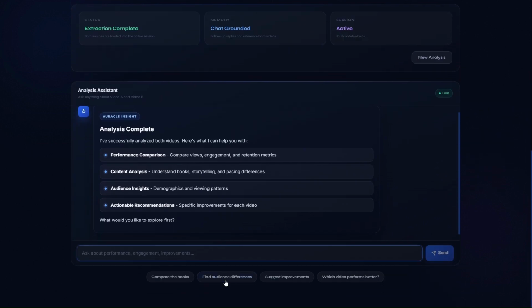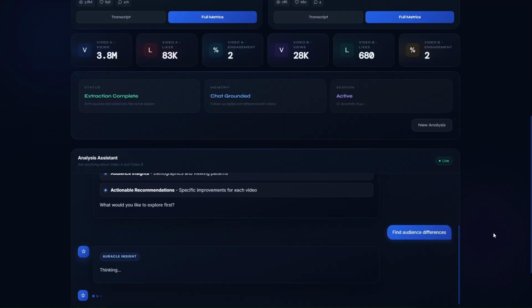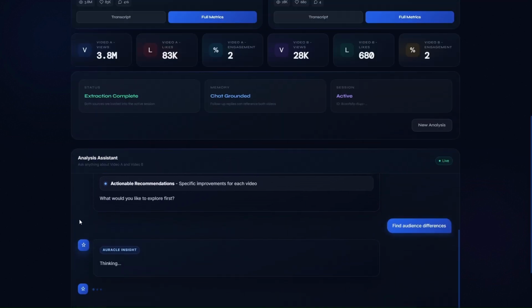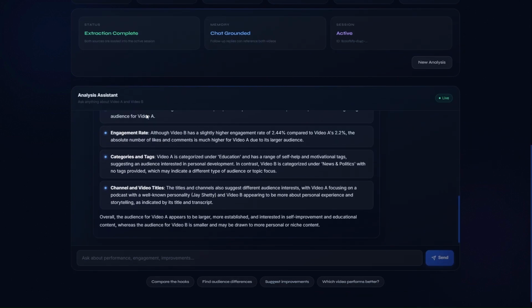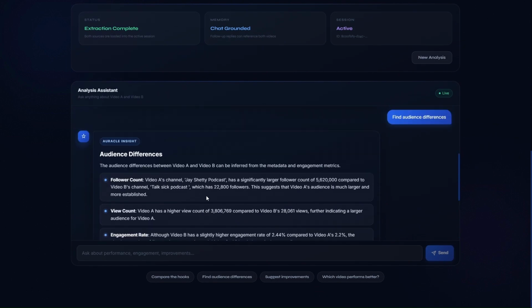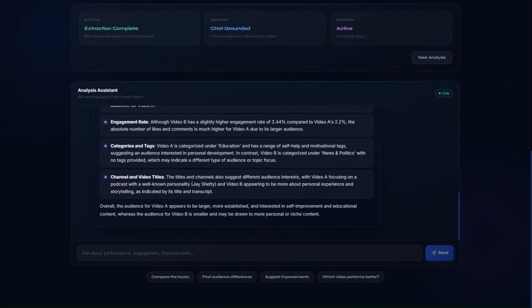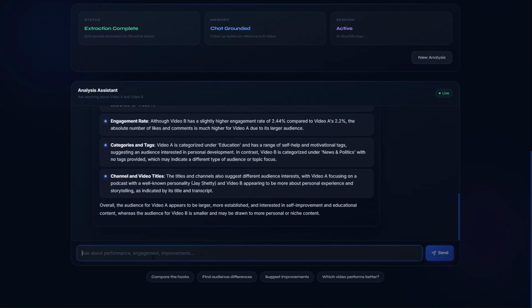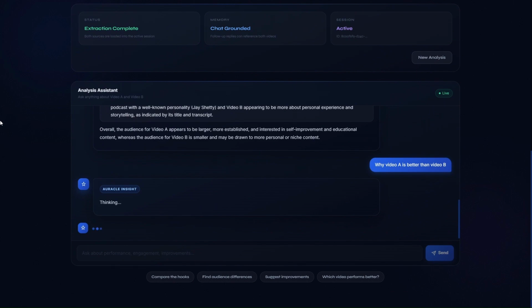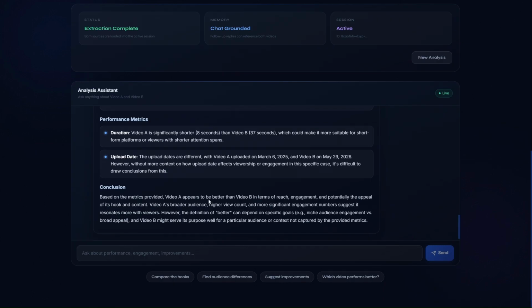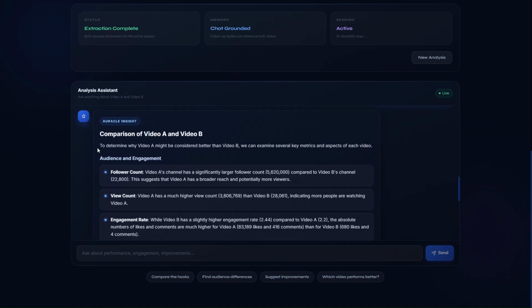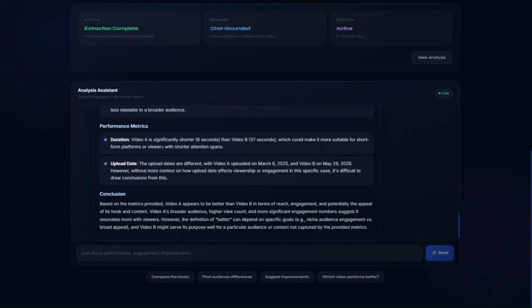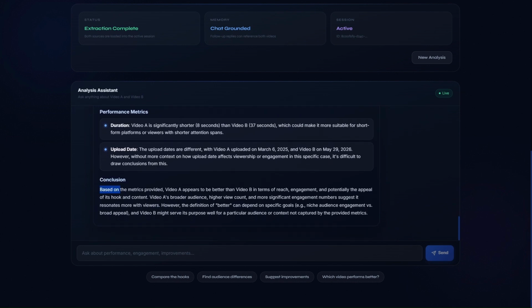Suppose I have asked a question like find audience. The response will be generated based on true facts, as we have pre-ingested the data, and we have the session data. You can see the answer has been given. The assignment also asks questions like comparison. You can see the comparison has been done, respective hooks have been done, and the conclusion has been provided.